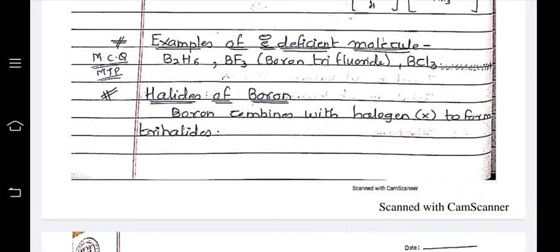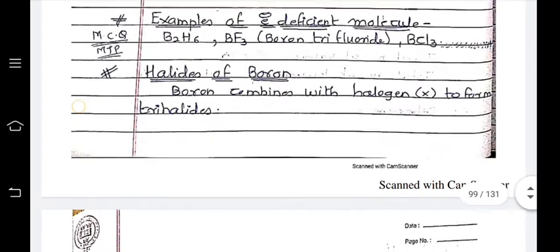Next are examples of electron deficient molecules. There are a number of examples of boron: B2H6 is electron deficient, BF3 boron trifluoride is electron deficient, BCl3 is electron deficient, AlCl3 is electron deficient. Halides of the borons.